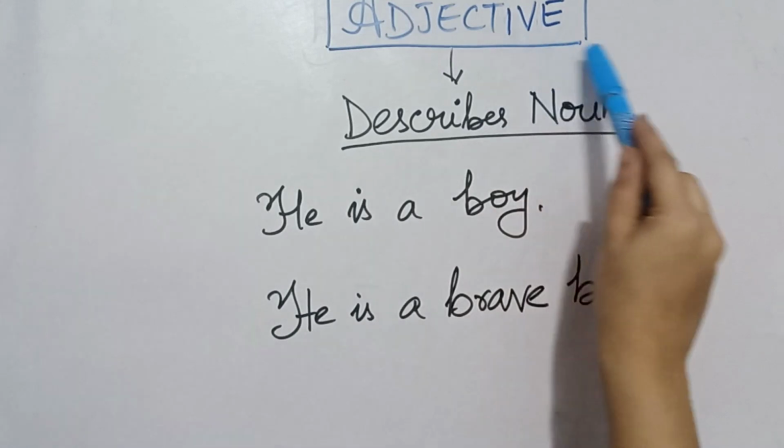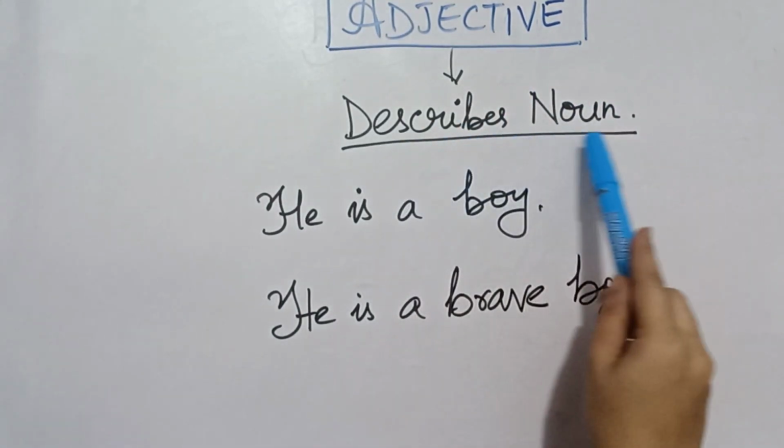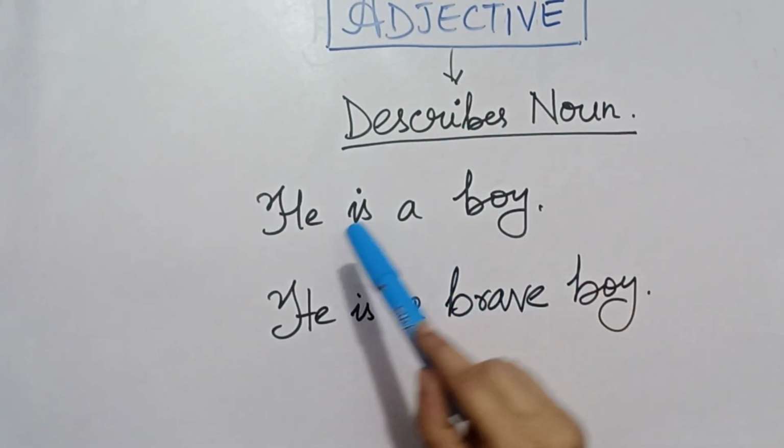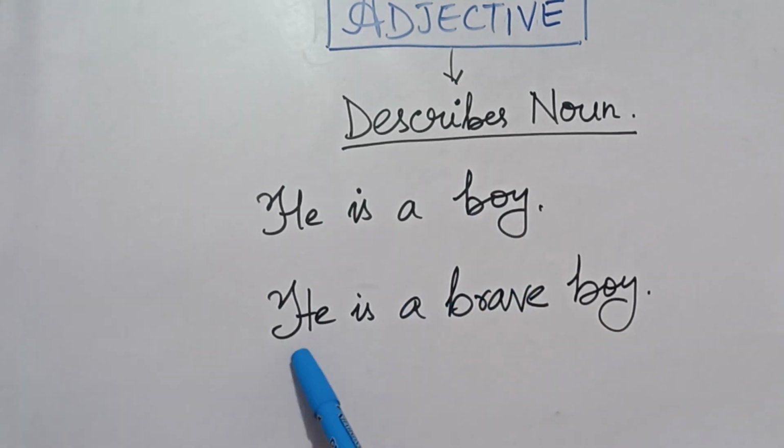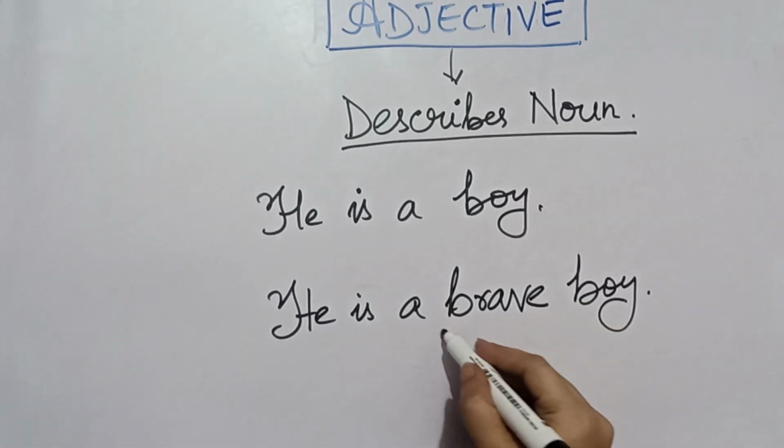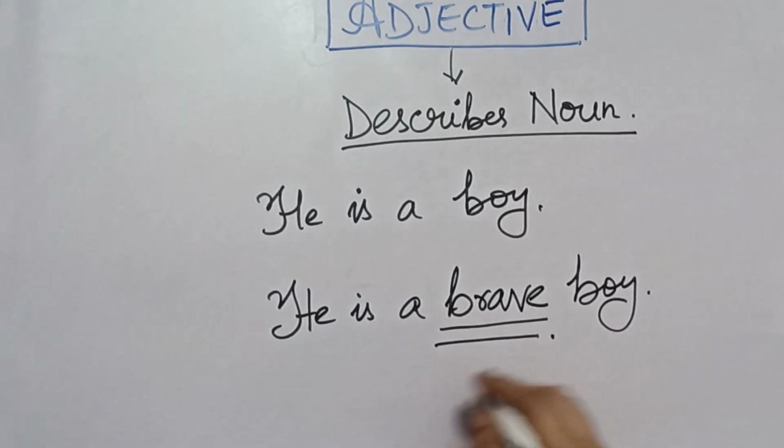Moving forward to the next type, adjective. Adjective is a word which describes a noun. Let me explain to you with an example. He is a boy and he is a brave boy. Here brave is an adjective which is describing a noun, that is a boy. So it is describing a noun.